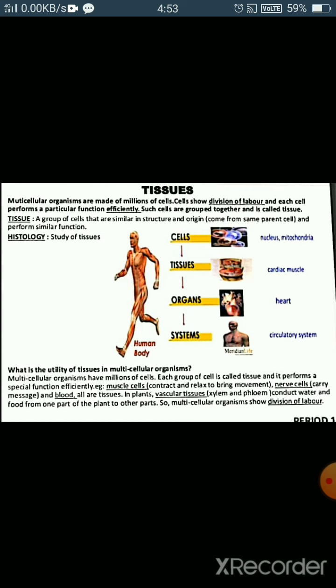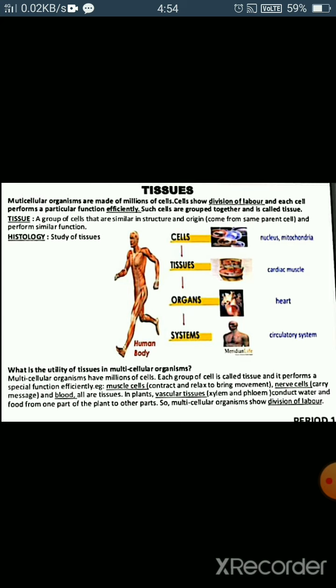The unicellular organisms are like bacteria, yeast, protozoa, etc., and multicellular like man, lion, dog, cockroach, etc. In a unicellular organism, which is made up of a single cell, all the functions are done by that single cell, like the intake of food, the intake of oxygen, that is respiration, excretion, reproduction. All these activities of the organism are performed by a single cell.